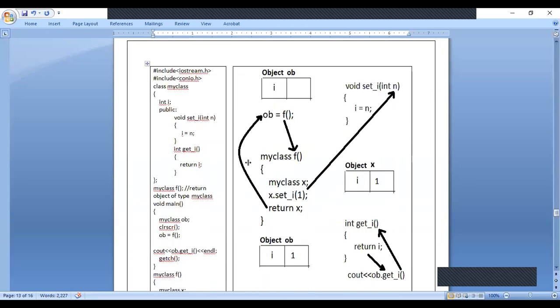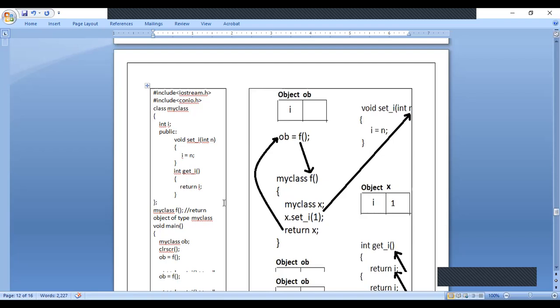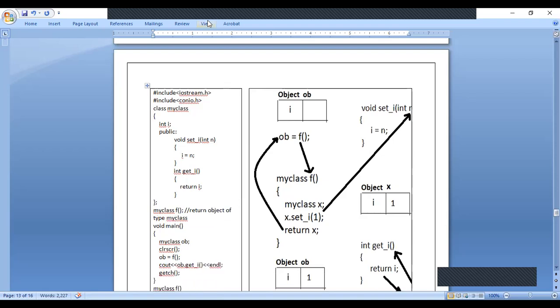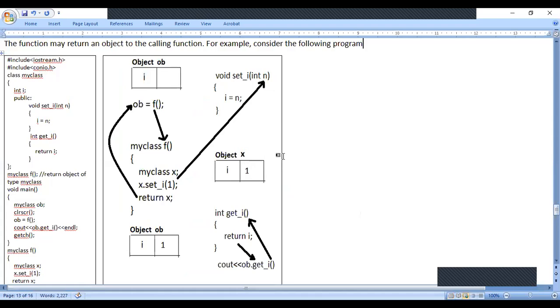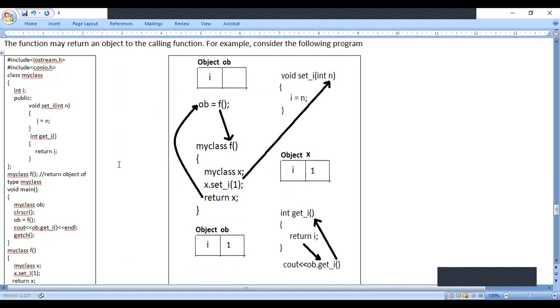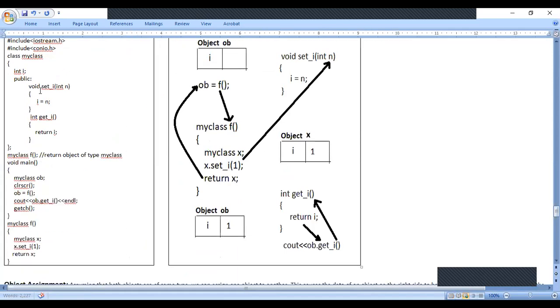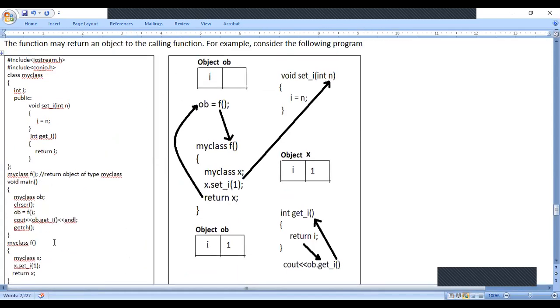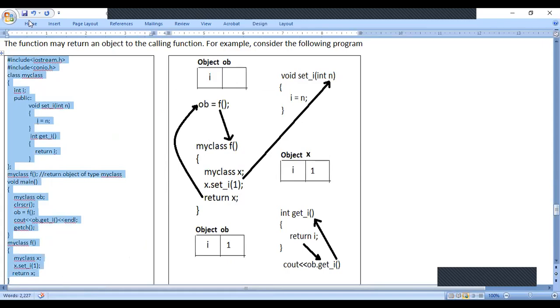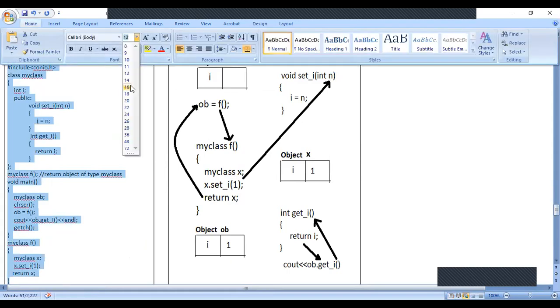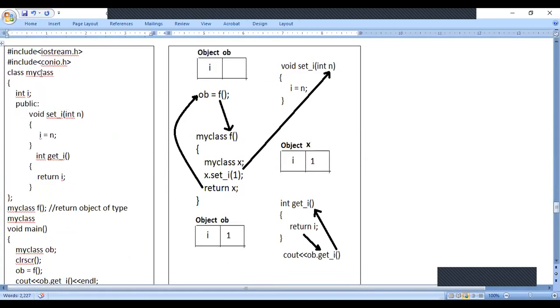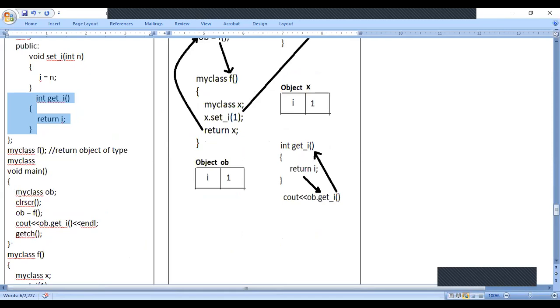You just observe here. So in this program, we have the class MyClass. Inside that we have two functions, set I and get I. In the main program we have created the object.